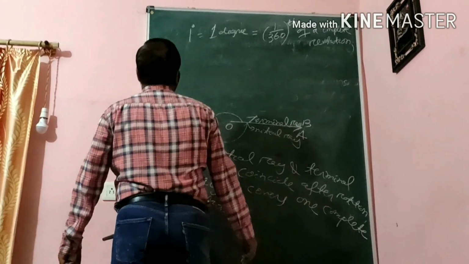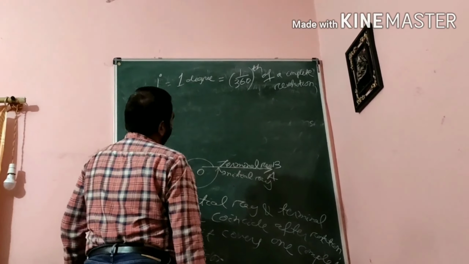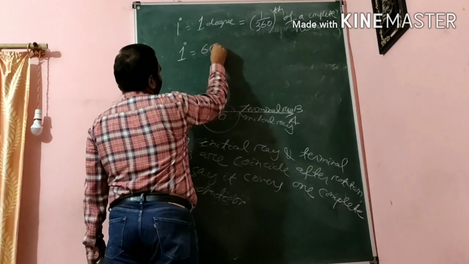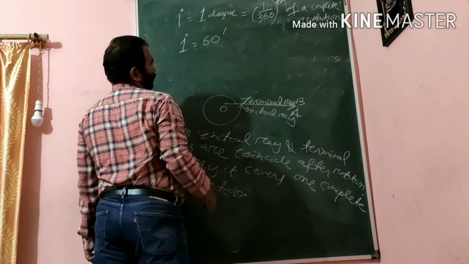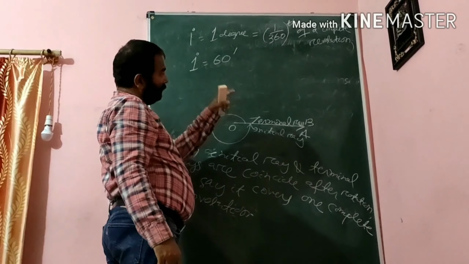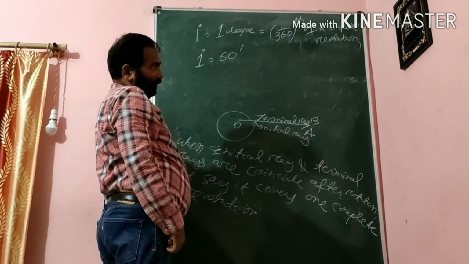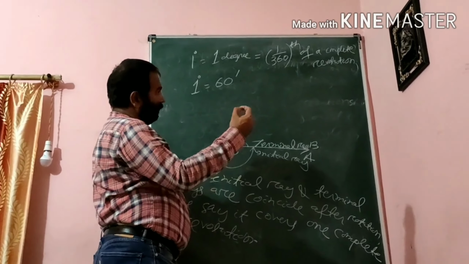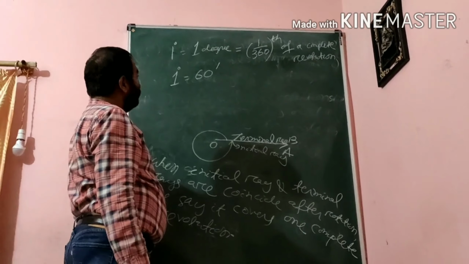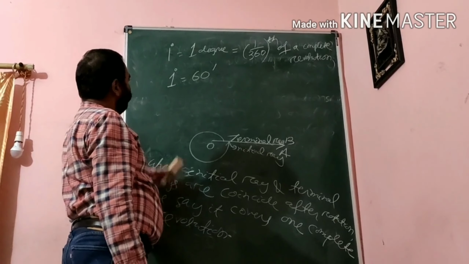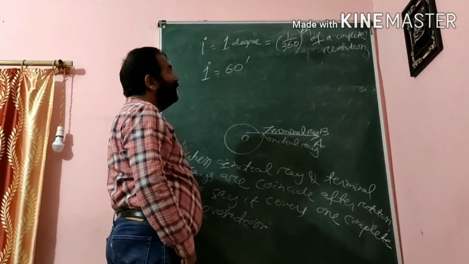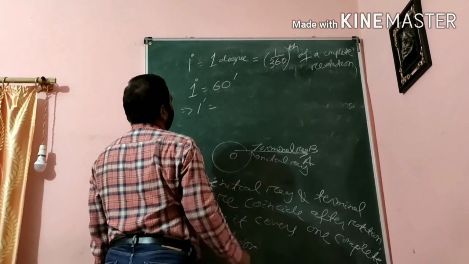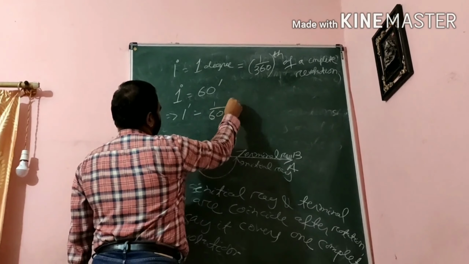Again, we can write 1 degree equal to 60 minutes. The 60 minutes symbol is like this. That small part is divided again into 60 parts. So 1 degree we divide into 60 equal parts, and one part is called 1 minute. So 1 degree equals 60 minutes. So what is 1 minute? Here you can calculate: 1 minute equals 1 by 60 degree.